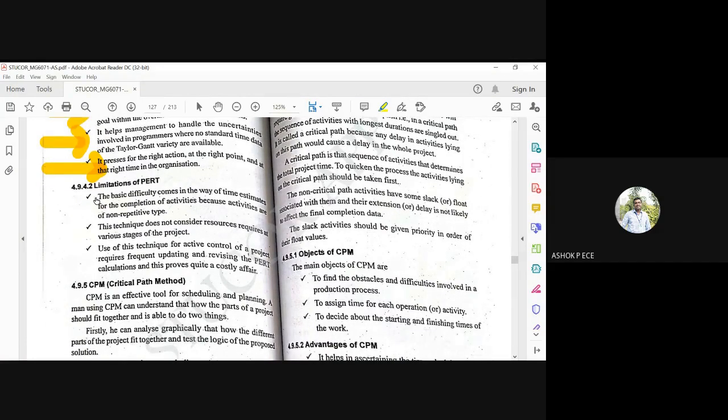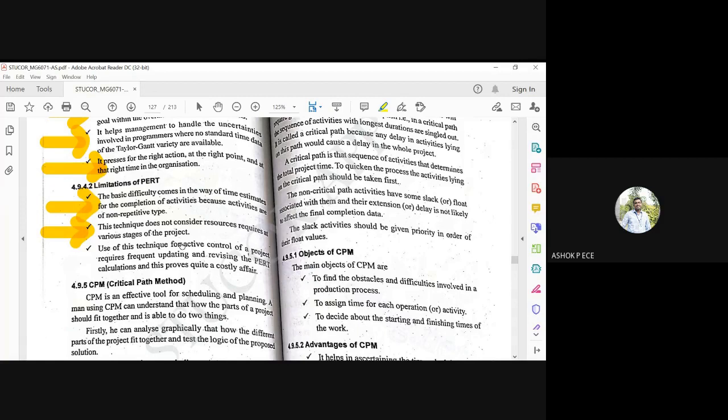Limitation: the difficulty is that estimates may not be true. When the activities are non-repetitive type, sometimes the estimates may fail. What you estimate might be wrong. So that limitation is there because you are doing everything with respect to statistics. The technique does not consider resources required at the various stages of the project. So it does not consider the in-depth analysis of the resources required.